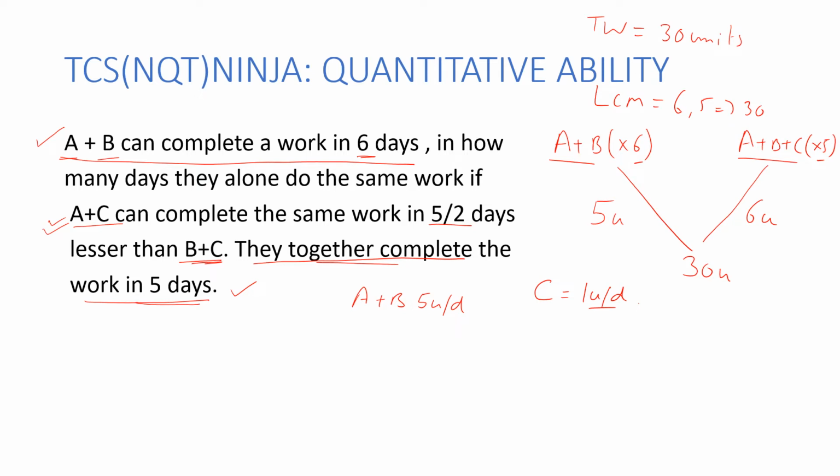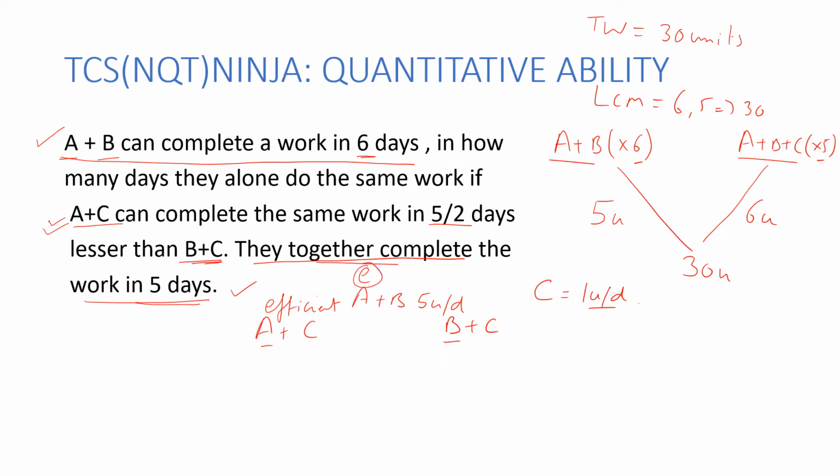Now, if I read the third sentence once again, it says A plus C can do the same work in fewer days than B plus C. So I'm comparing A plus C with B plus C. C is common in both, and the only difference between the two teams is that A and B differ. Certainly, when A plus C can do the same work in fewer days, that means A plus C is the more efficient team. Since both teams have C in common, A is more efficient than B.